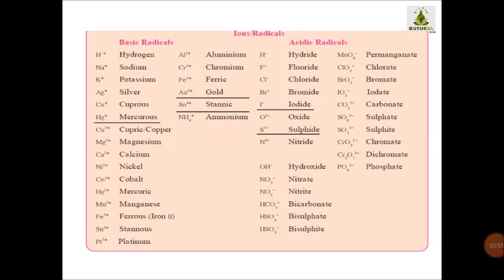So you can follow this chart, and henceforth it will become very easy for you to derive the chemical formula for any element once you know the charge. Once you understand whether the radical is a basic radical or an acidic radical, it will be very easy for you to derive the chemical formula for a particular compound.